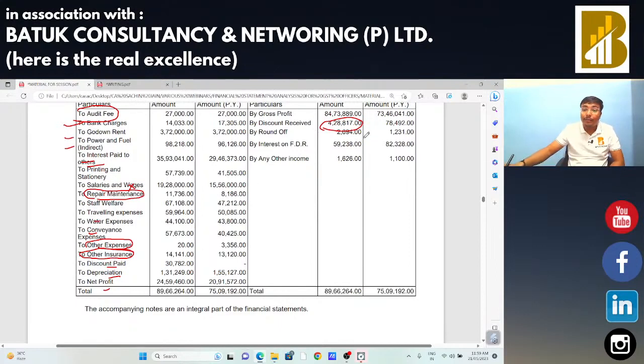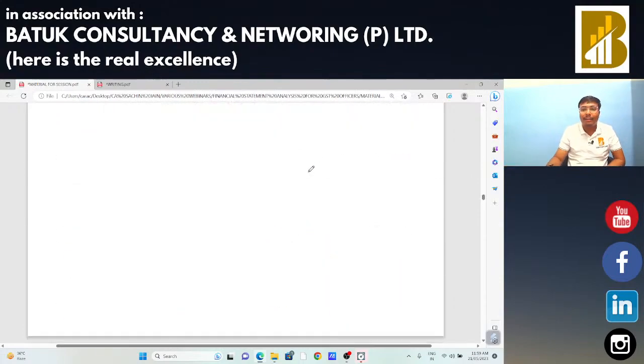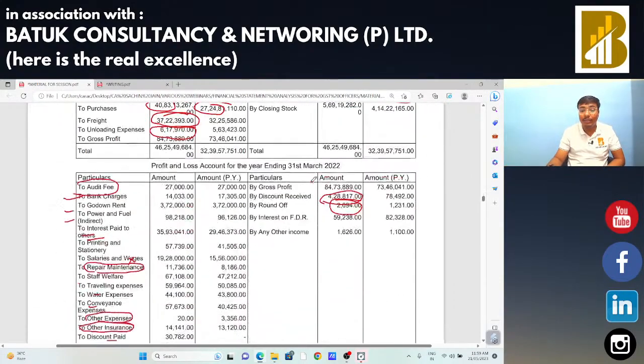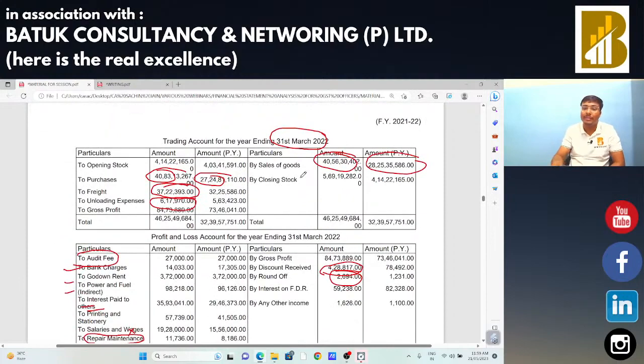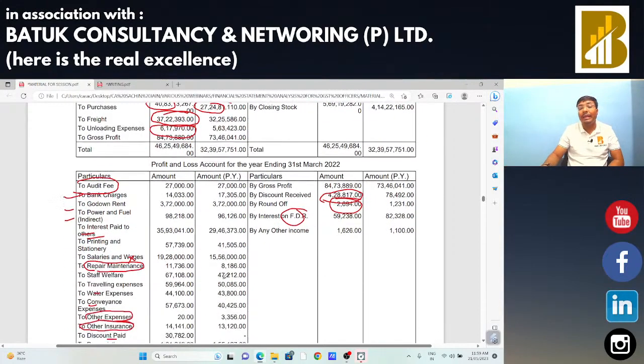राउंडिंग ऑफ की इनकम यहाँ पर बुक होती है 2094 की. We got the idea from the sales that sales is around 40 crore rupees. So 2000 rounding off is okay, there is no issue with that, we are not going to raise any question on that. Interest on account of FDR is okay, there is no issue with that. Any other income is there, we need to check the nature of that other income, although the amount is very less, but we need to check the nature of that other income. And if we find the significant nature that GST should be applicable on that income, then in that case we are going to raise the debit.